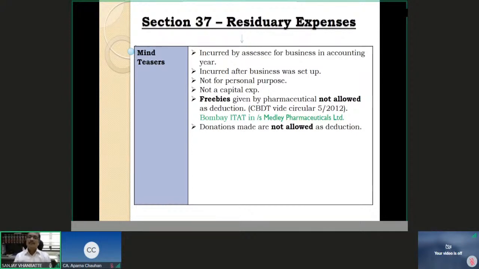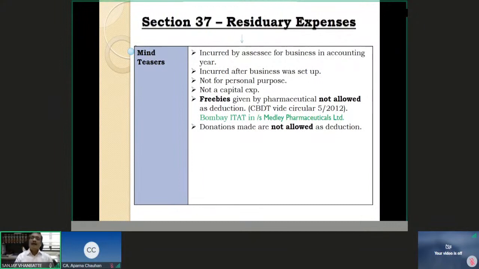The Indian Medical Council controls the profession of medicine. They are the supervisory authority for doctors. Now, as per the guidelines of the Indian Medical Council, doctors are given all these freebies, articles, and according to the IMC, this is not ethical. This is unethical.